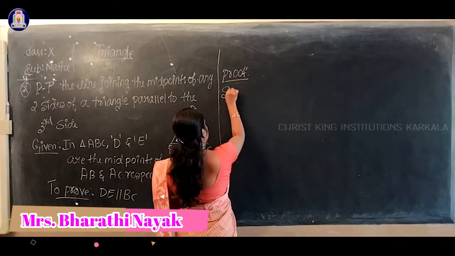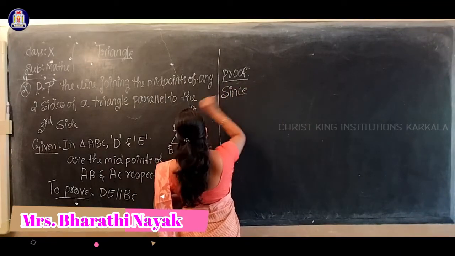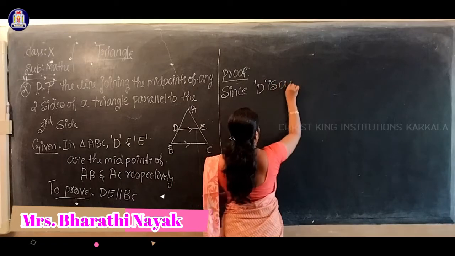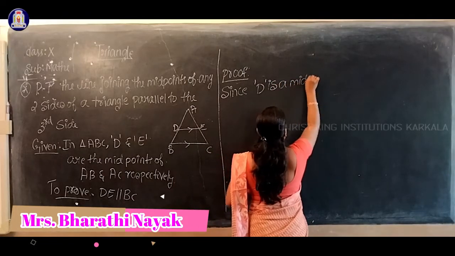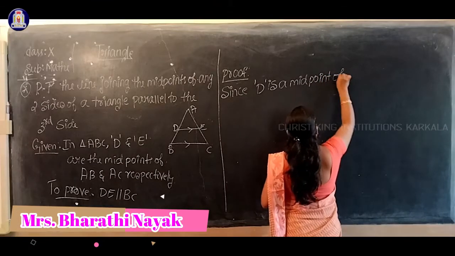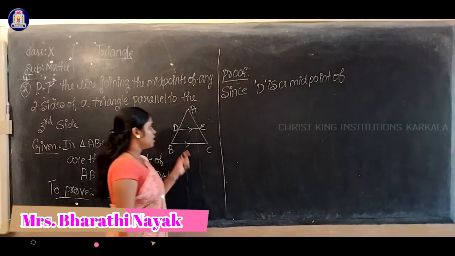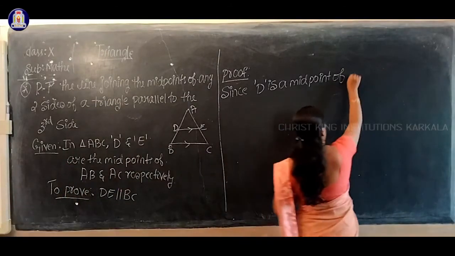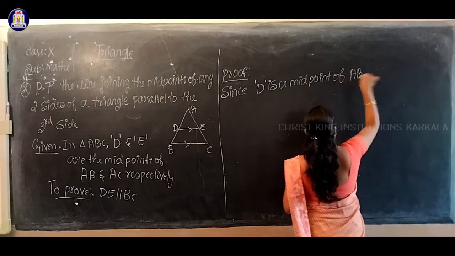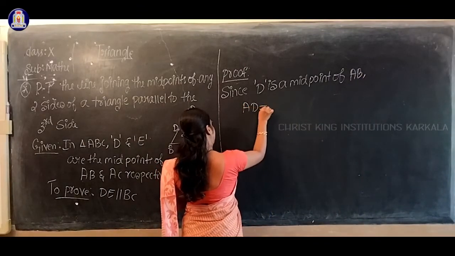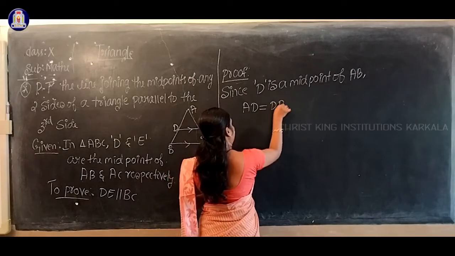So, since D is a midpoint of which side? D is a midpoint of AB. Since D is a midpoint of AB, can I say the length of AD equals the length of DB?